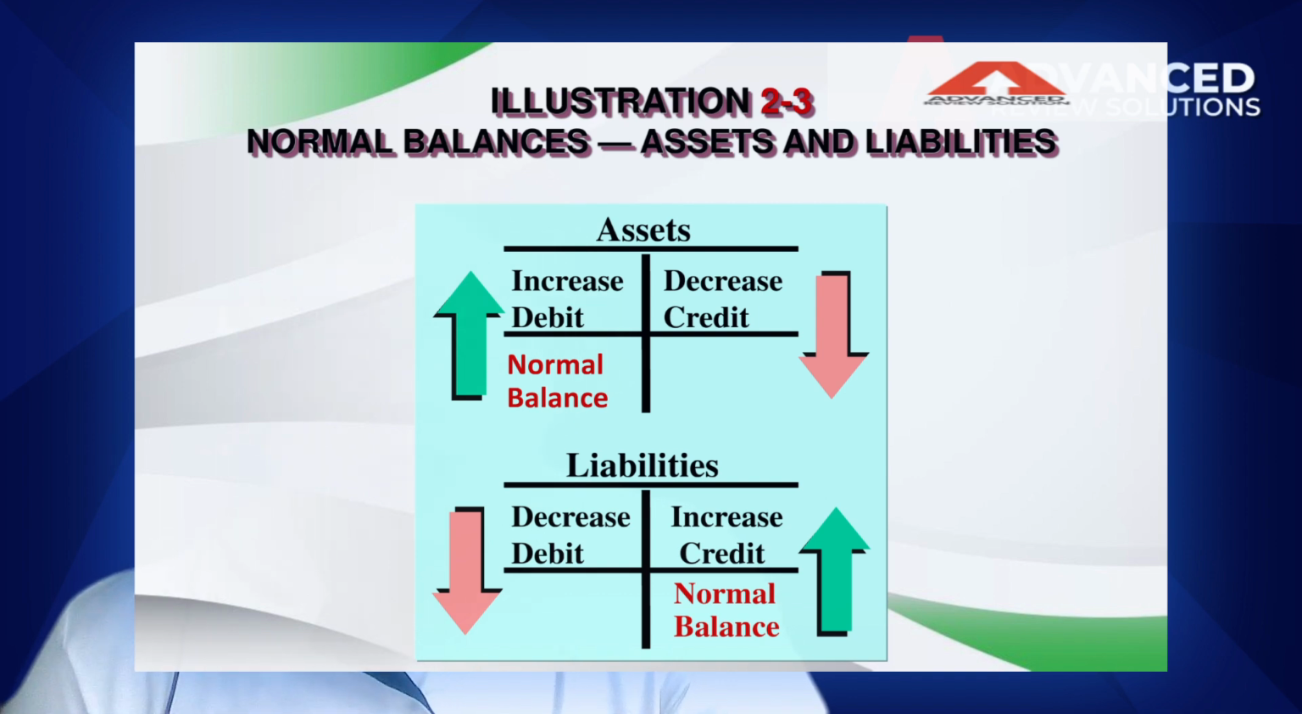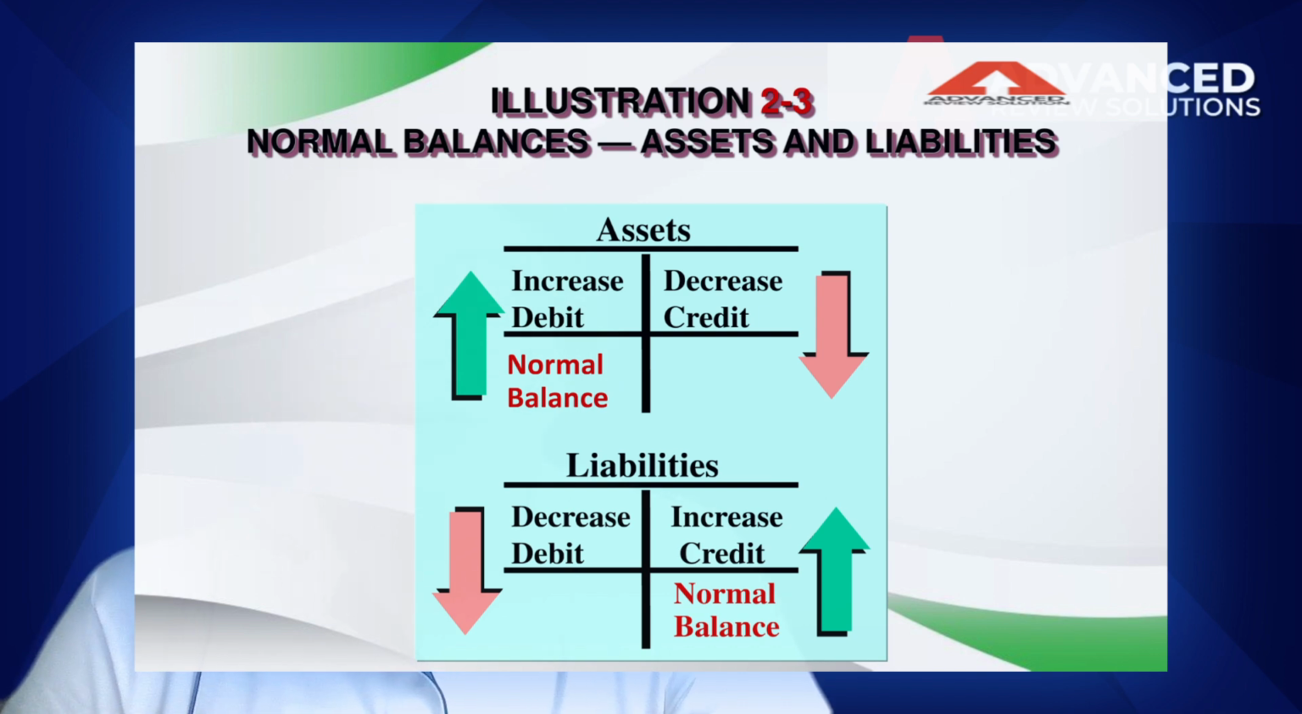Assets. If you notice class, in terms of the assets, increase ay nasa debit side. Okay? Decrease naman ay nasa credit side. If you notice, assets have a normal debit balance. Please take note of this, no? In terms of liabilities, increase naman ay nasa credit side while decrease ay nasa debit side.